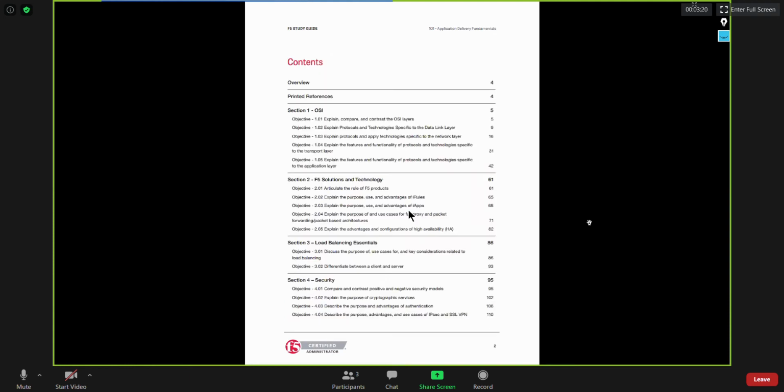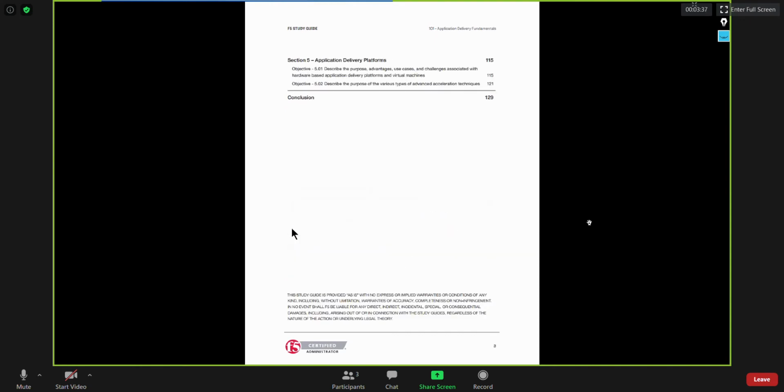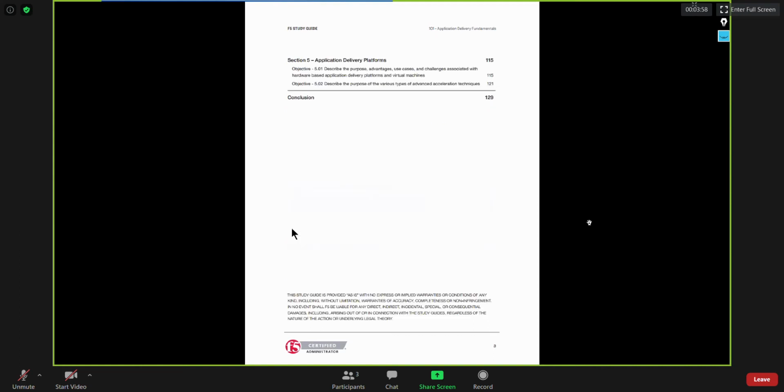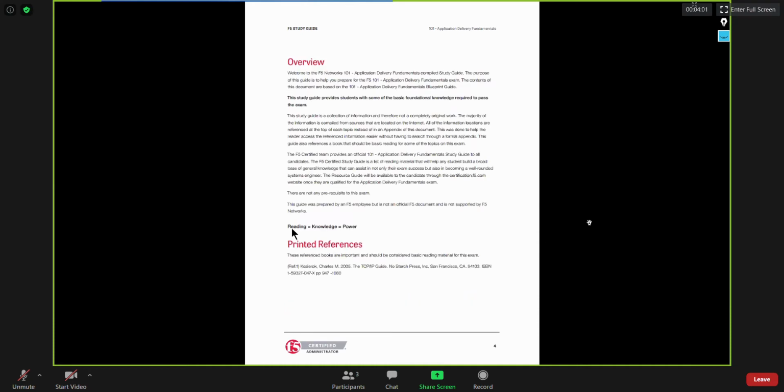Because this is 101, you can see that it covers the OSI model, the F5 solutions and technology, load balancing essentials, and then security. So in total, we have these 4 sections, and section 5 is also there: application delivery platforms. As I said, you have the virtual edition and the hardware. Under hardware, you have appliances and also chassis. This is what you will discuss over there. So first the OSI model, then solutions and technology, then load balancing essentials, then security, and finally application delivery platforms. Let's go through it quickly.